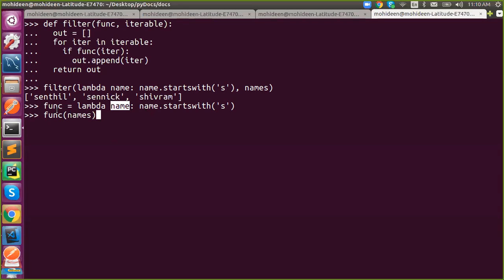See, this is my function. I'm assigning this lambda into this func. You all know what names is. Names is a list, right? If I pass the list, what happens? The argument will be replaced here and this logic will be applied. Will it work or not? It would work, yes. How? What will be the answer then?